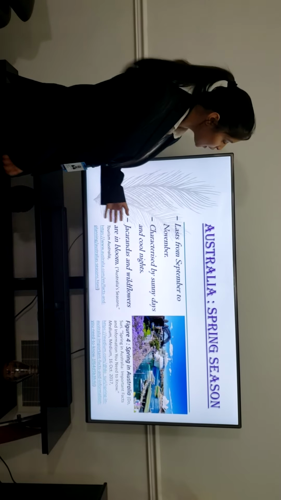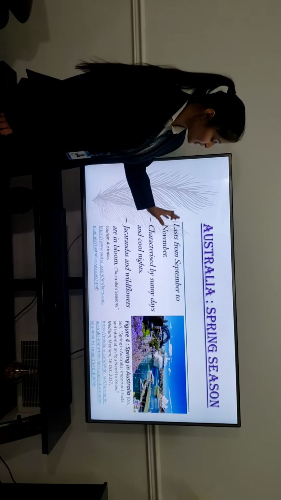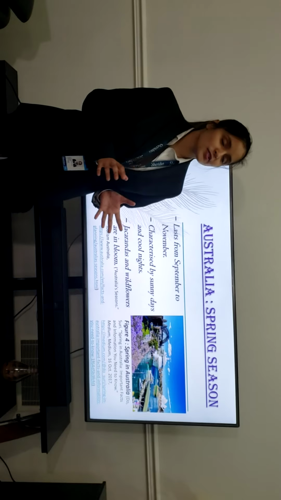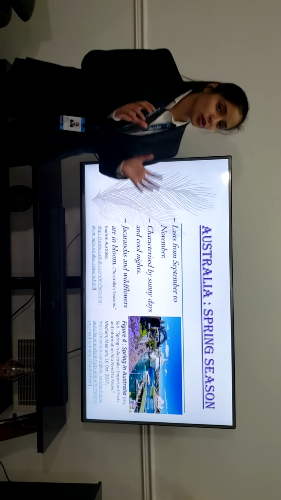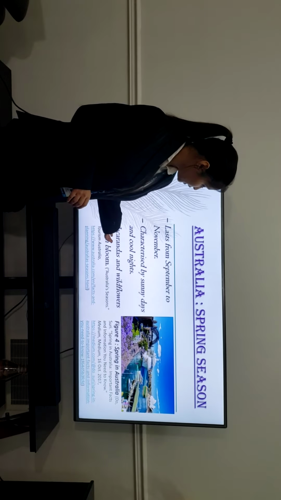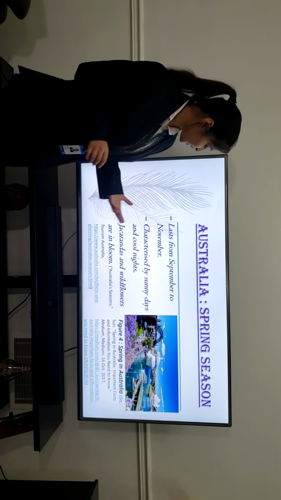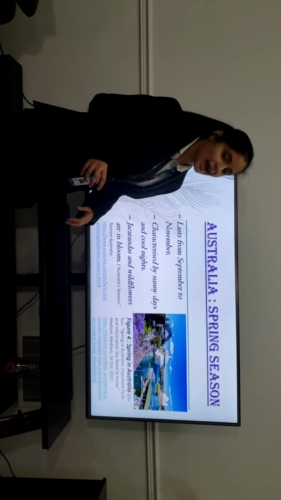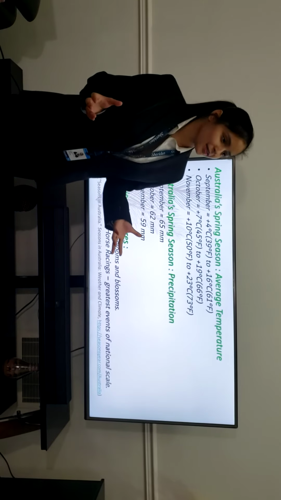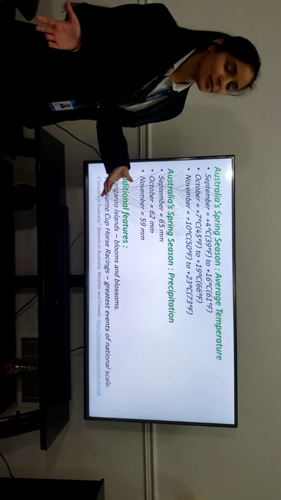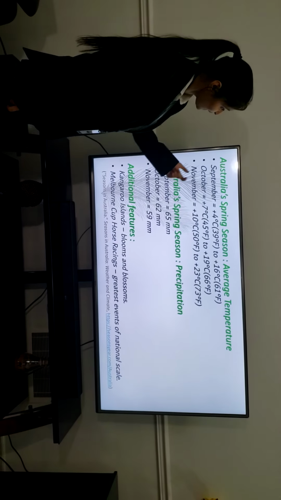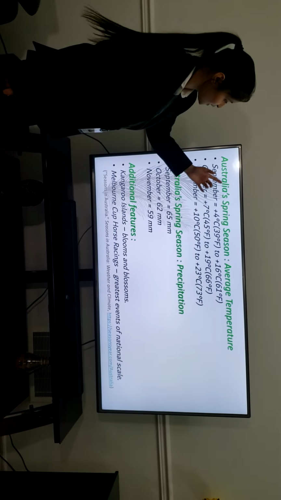So, coming to the spring season of Australia. The spring season in Australia lasts from September to November. It is also characterized by sunny days and cool nights, similar to Canada. The spring season in Australia can be predicted by jacarandas and wildflowers that often bloom in the spring season. One can be happy to know, after seeing these flowers bloomed, that it is now time for the spring season.